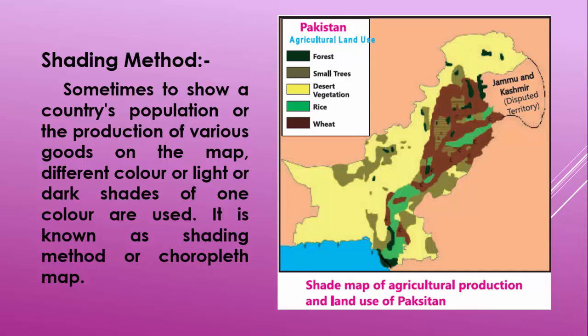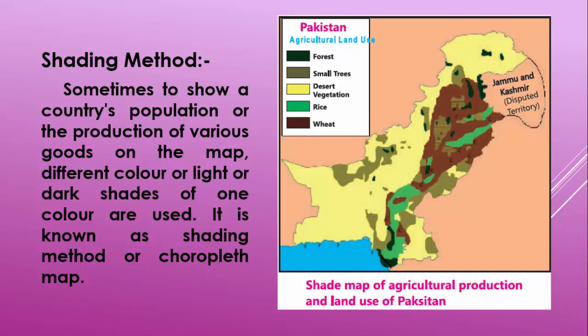Green color is showing us about the areas where cultivation of rice happens, and the brown area tells us about the areas where wheat is cultivated. It's a good example of shading method.